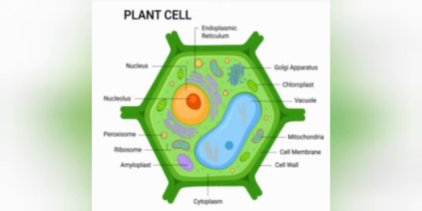Then we studied about ribosomes. Center of protein synthesis in the cell, seen either attached to the endoplasmic reticulum or free in cytoplasm. Then a large vacuole is there, covered by a characteristic membrane called tonoplast, stores water, salt, excretory materials, etc.